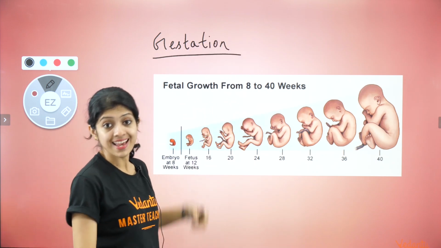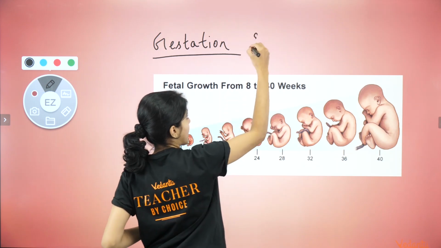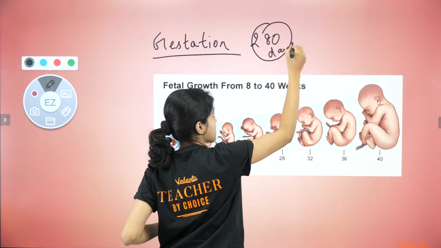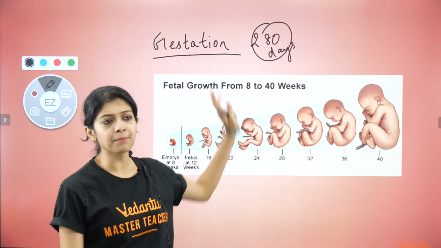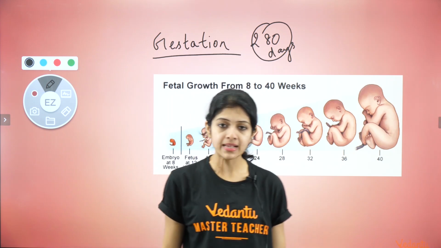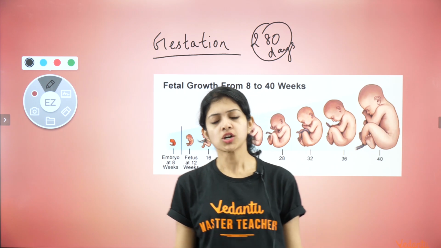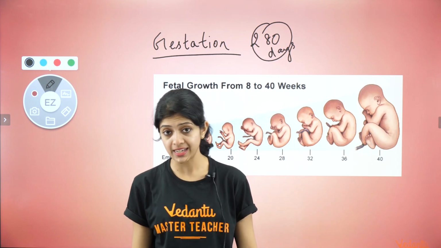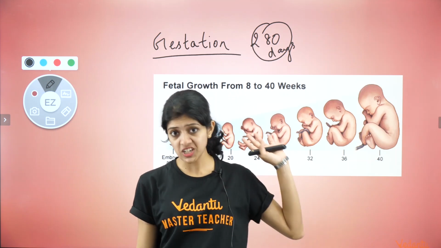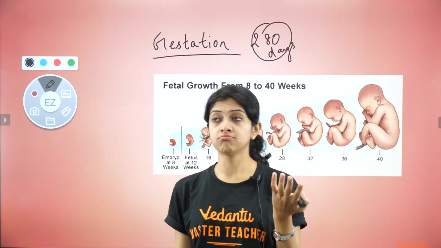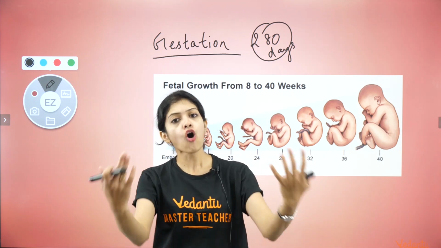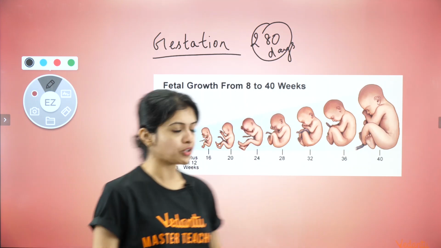In human beings, the gestation period lasts for roughly 280 days. Now this number varies between different animals. Of course, it's mammals that we are talking about. So, for example, in the case of dogs, it will be much lesser, roughly around 2 months of gestation. In the case of bigger animals, usually larger animals tend to have a longer gestation period. That's how it is usually said.